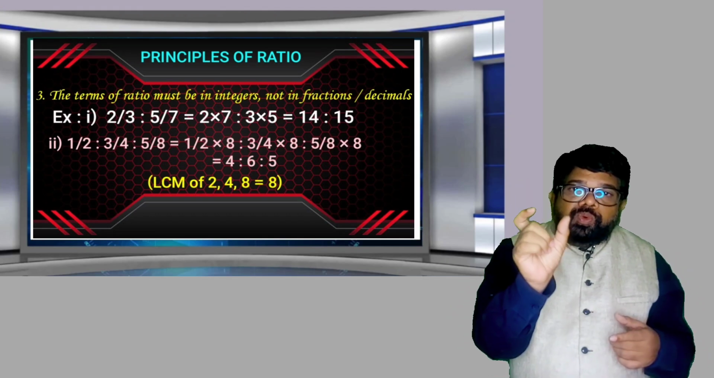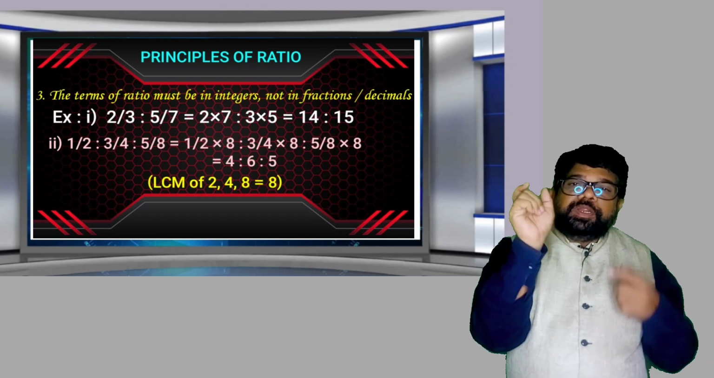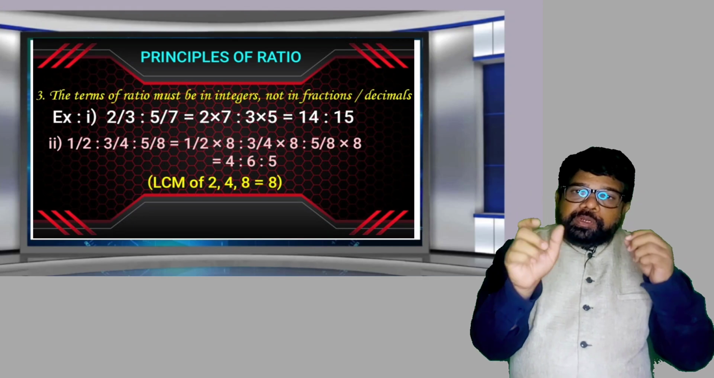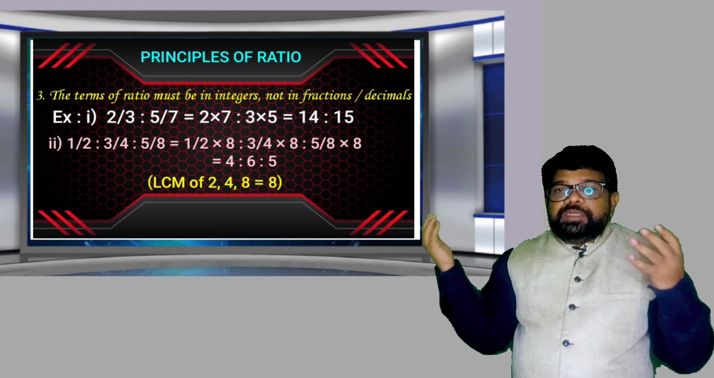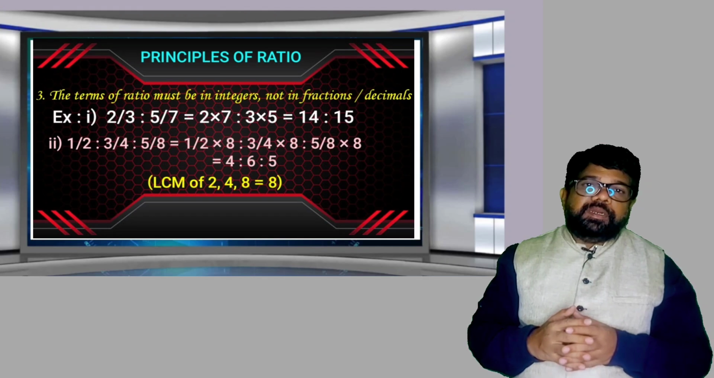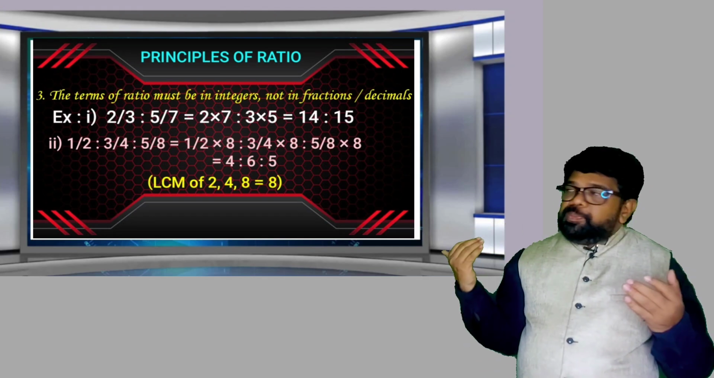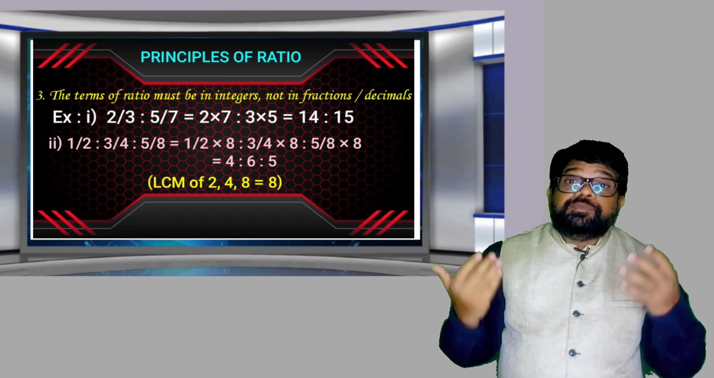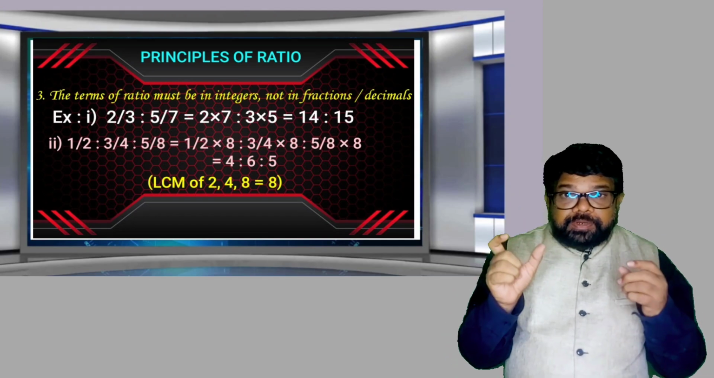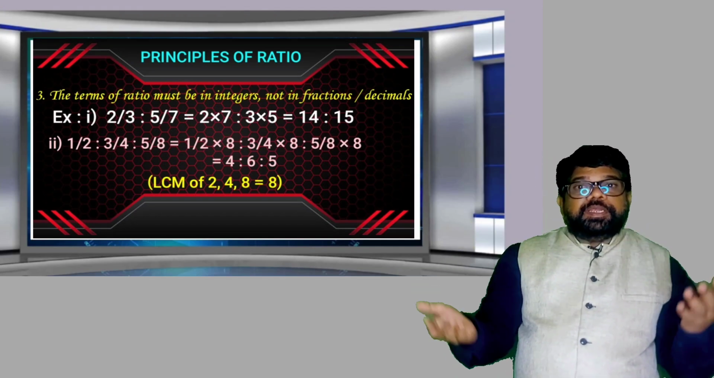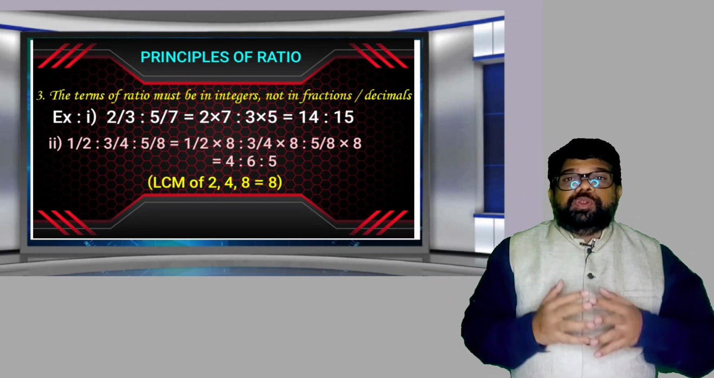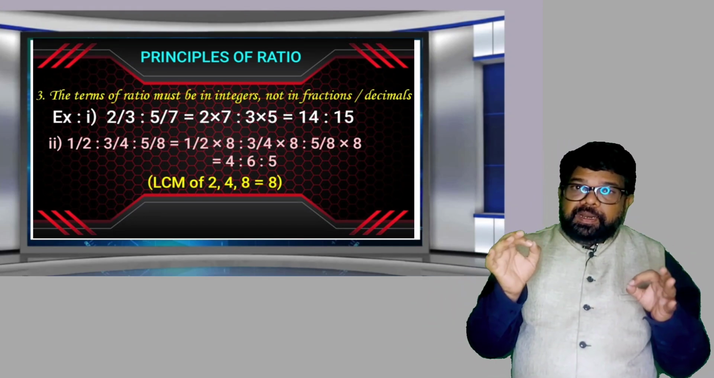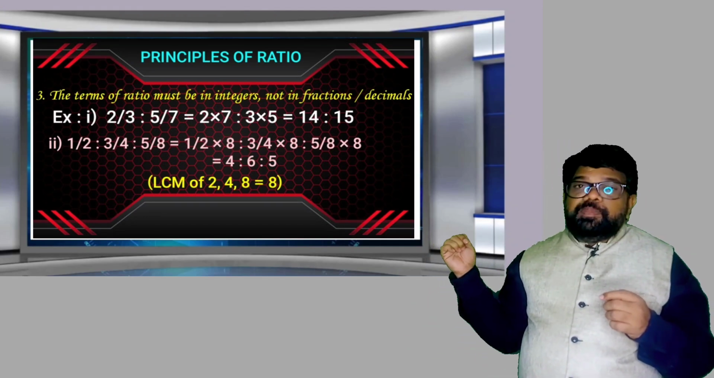So if there are two terms in fractions, how can you convert into integers? Simply by doing cross multiplication, we get integers. It is a very simple method. Suppose more than two terms are given, what do you do? What is the method? You have to calculate the LCM of denominators.